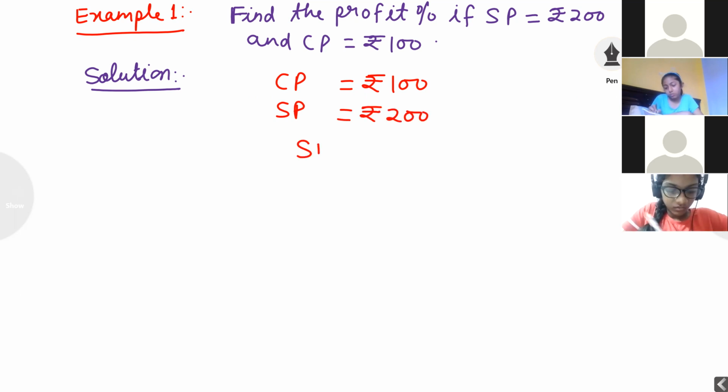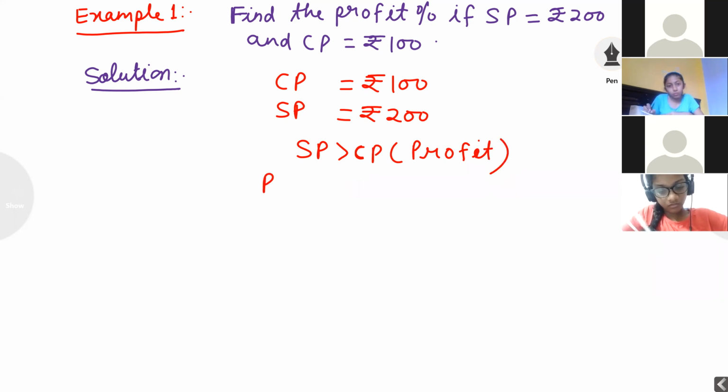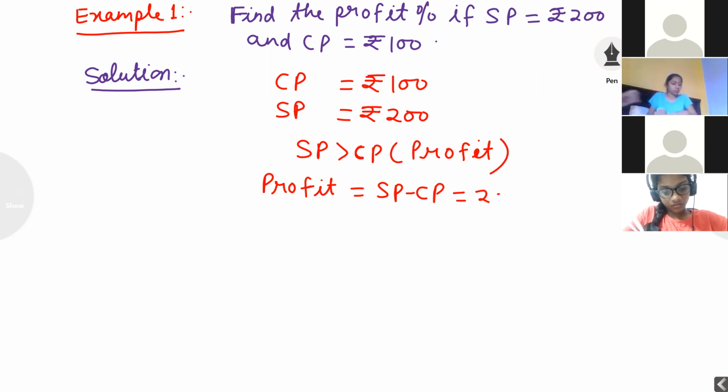SP is greater than CP here, means we want to find out profit. After that, we want to find out profit percentage. Now, profit is equal to SP minus CP. Selling price is 200 rupees and cost price is 100 rupees, so profit is rupees 100.